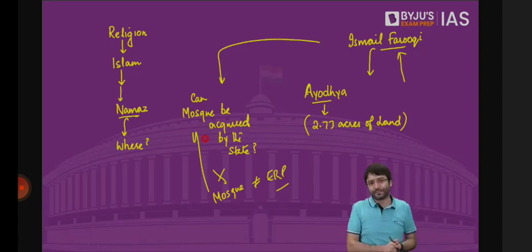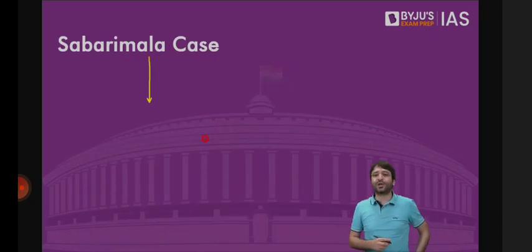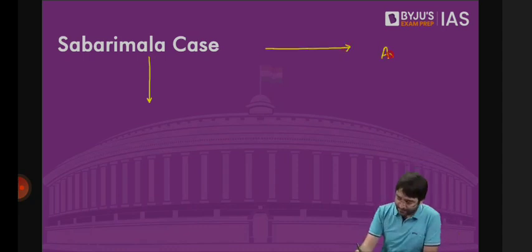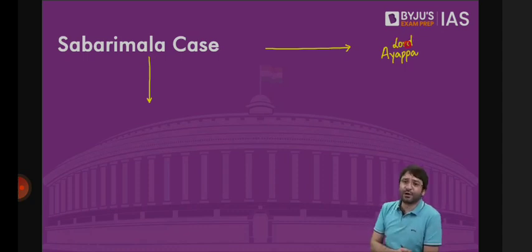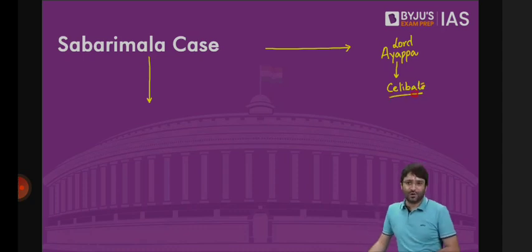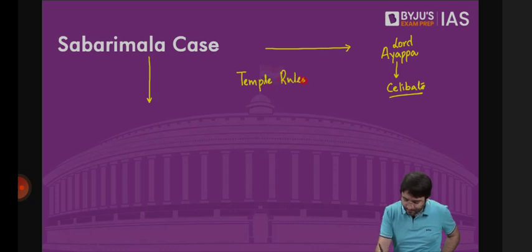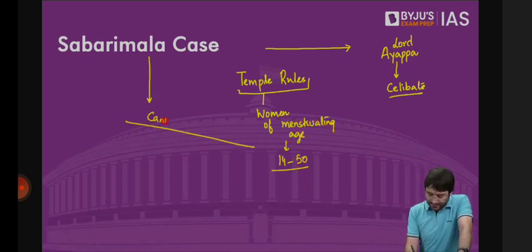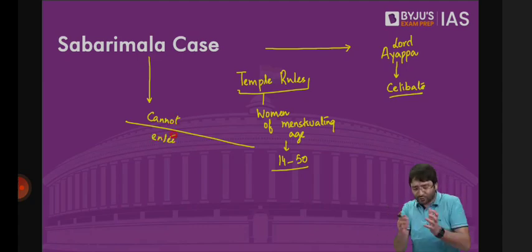And this matter further came in the Shabarimala case. In Shabarimala case, there is a temple in Kerala which is dedicated to Lord Ayappa. The presiding deity of Shabarimala is Lord Ayappa, and Lord Ayappa is considered to be celibate, brahmachari, or Nistika brahmachari, eternal celibate. And for that, the temple had made rules that women of menstruating age, that means in the age group of 14 to 50, they cannot enter the sacred sanctum sanctorum where the deity Lord Ayappa is situated.